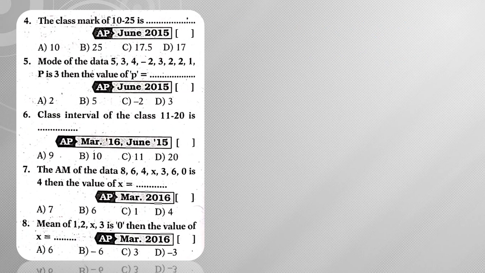The class mark of 10 to 25 is. So what is the meaning of class mark? Class mark is nothing but called the mid value, so class mark or mid value, both are the same. Now if you want to find the class mark, I need to add these two and divide by 2. That means I am taking the average. So 10 plus 25 is 35, and 35 by 2 is 17.5. Hence the answer is 17.5.